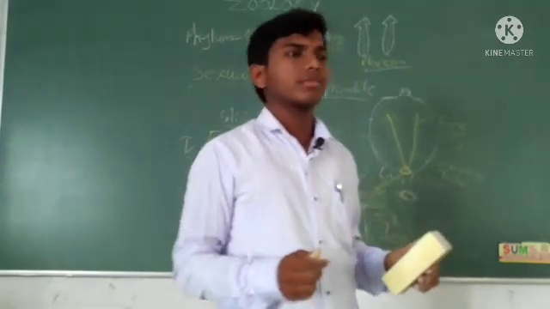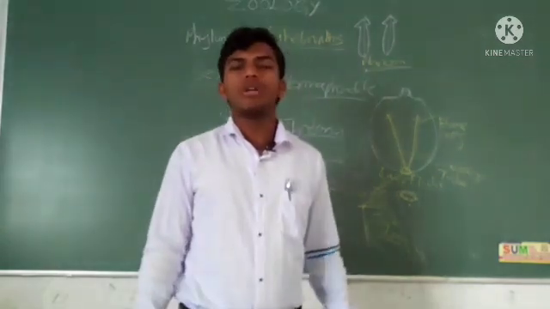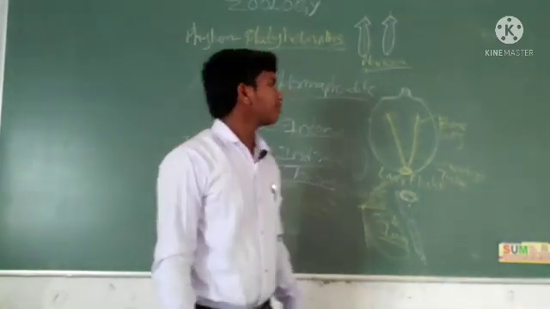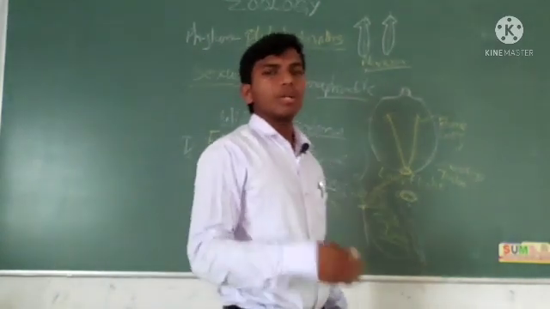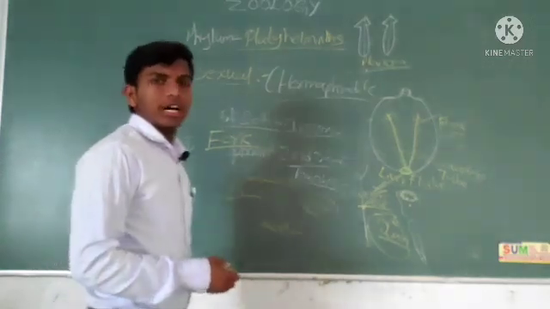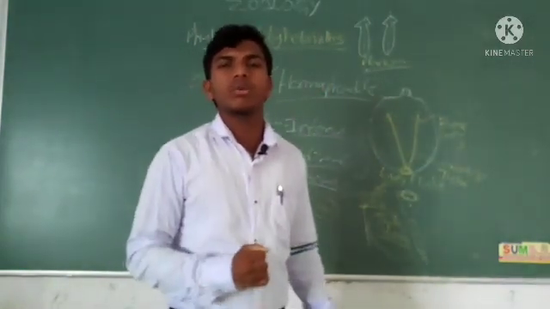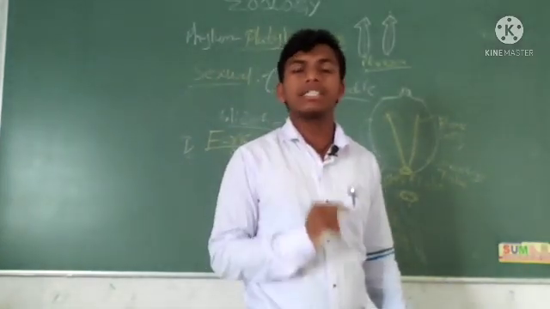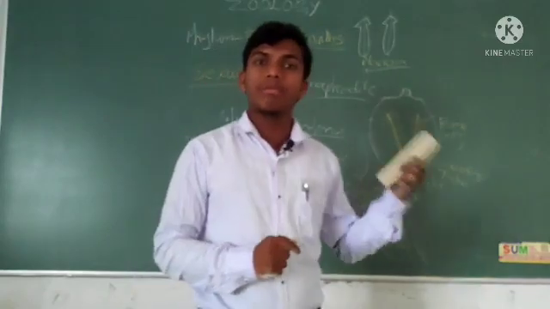Okay, tomorrow we will see the next phylum, Aschelminthes. Today we discussed Platyhelminthes: the organ system, symmetry, which is bilateral symmetry, and occurrence, endoparasites. What are parasites?